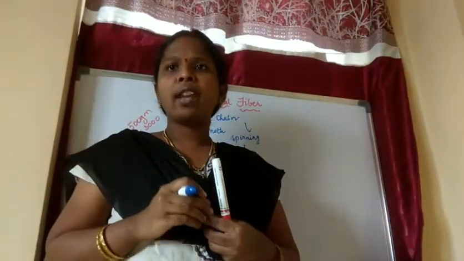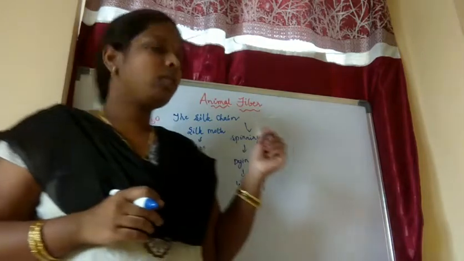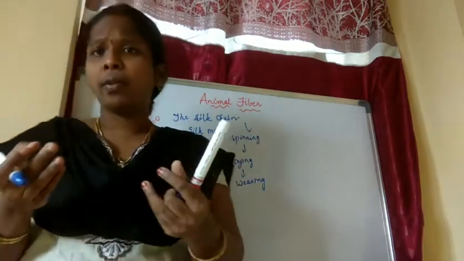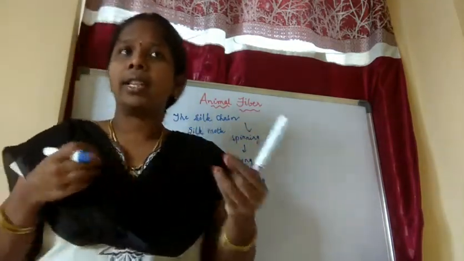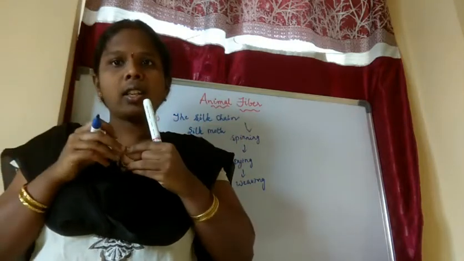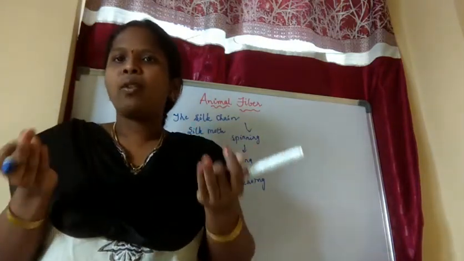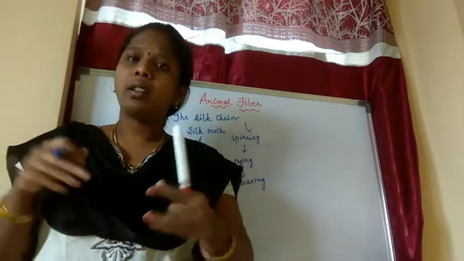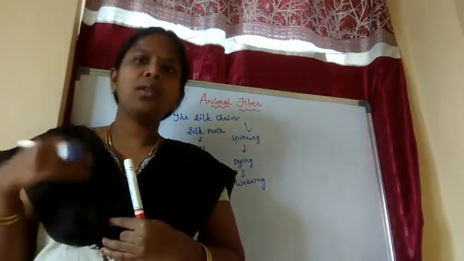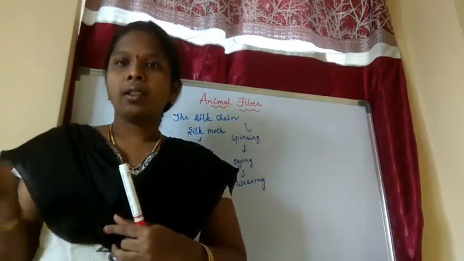So after spinning, what will they do? They will make yarn from the fibers. So dyeing means they will give the color. If you want a black color or a white color, they will color the threads. Whatever color you want, they will color it. For example, if you want a green dress, they will color it green. The cloth we want green color, no? Like that, they'll dye the colors.